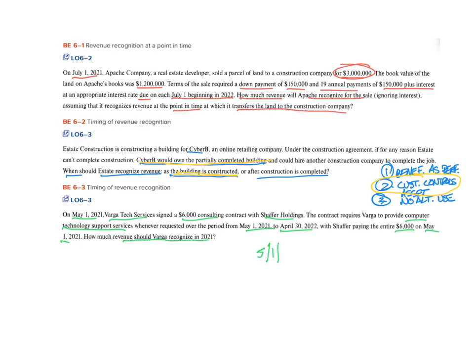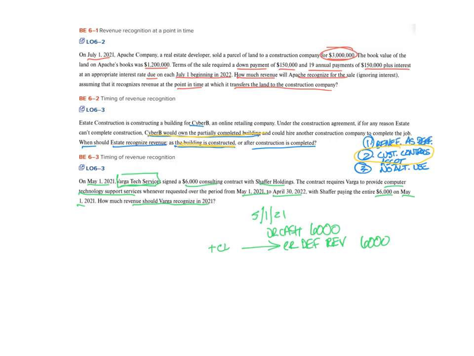But on May 1, 2021, we do have a journal entry to record. We receive cash. So from Varga's perspective, Varga received $6,000 and will credit deferred revenue of $6,000 as well. Remember, this deferred revenue account is a current liability account. So this is increasing a current liability when we credit it. Now, over a period of time, we'll recognize revenue, assuming that we create financial statements at the end of the year, and we'll say we have a calendar year, so this is December 31st.